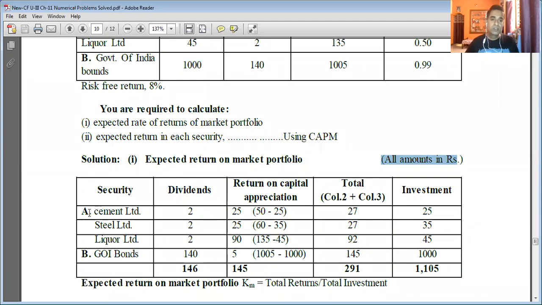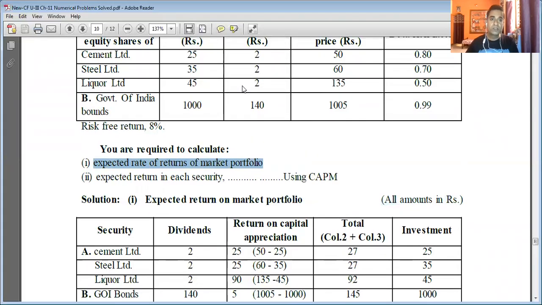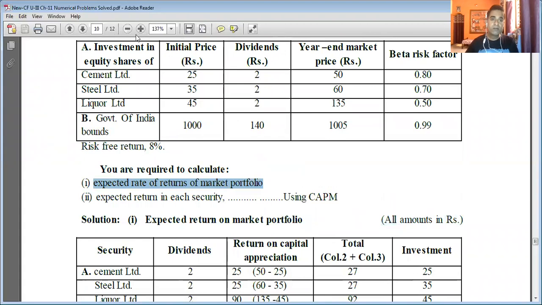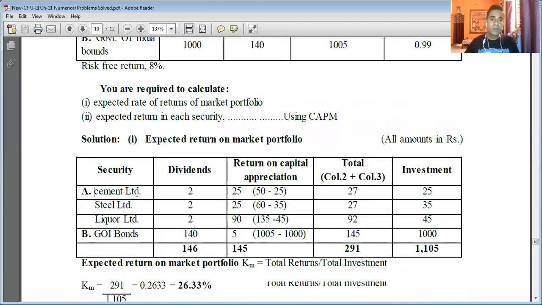Okay, so now how are we going to find the expected rate of return of the market portfolio, the returns on this entire pattern of investment or this entire portfolio? Take equity shares of Cement Limited: the dividends earned are 2 rupees, and then the return on capital appreciation.